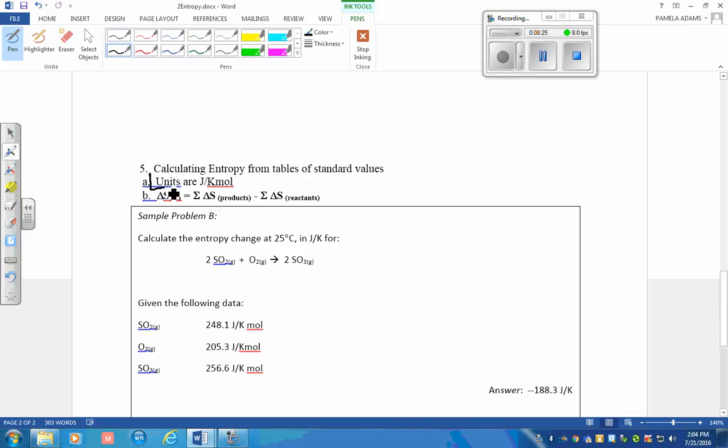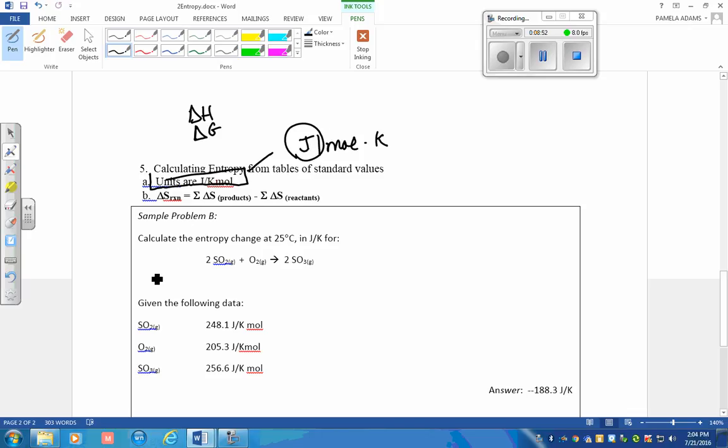You can save yourself a lot of heartbreak if you remember that those tables are measured in joules per mole per degree Kelvin. Everything else is measured in kilojoules. What's everything else? Well, the delta H, and something you'll learn about soon, delta G. So when you look at this, please recall these are in joules.